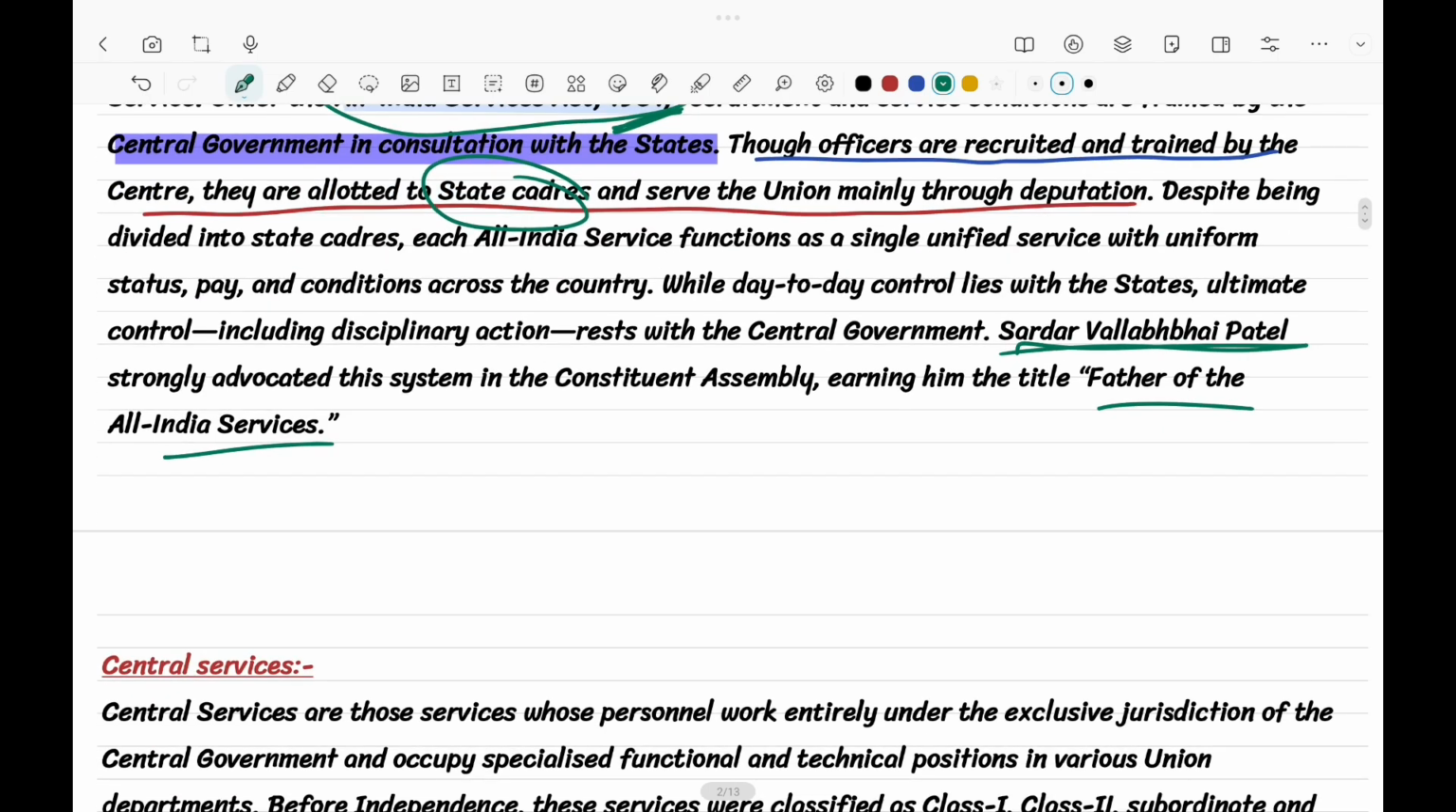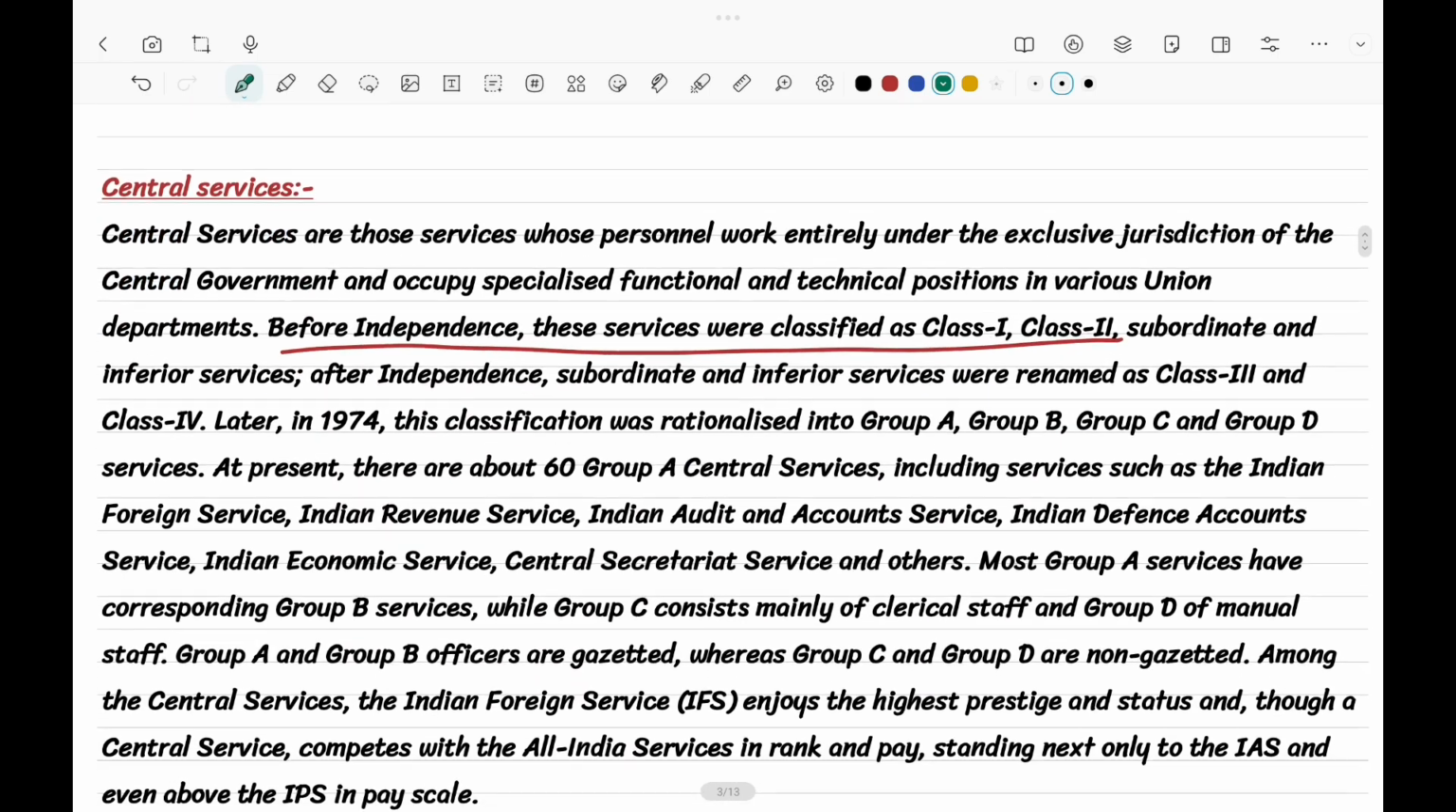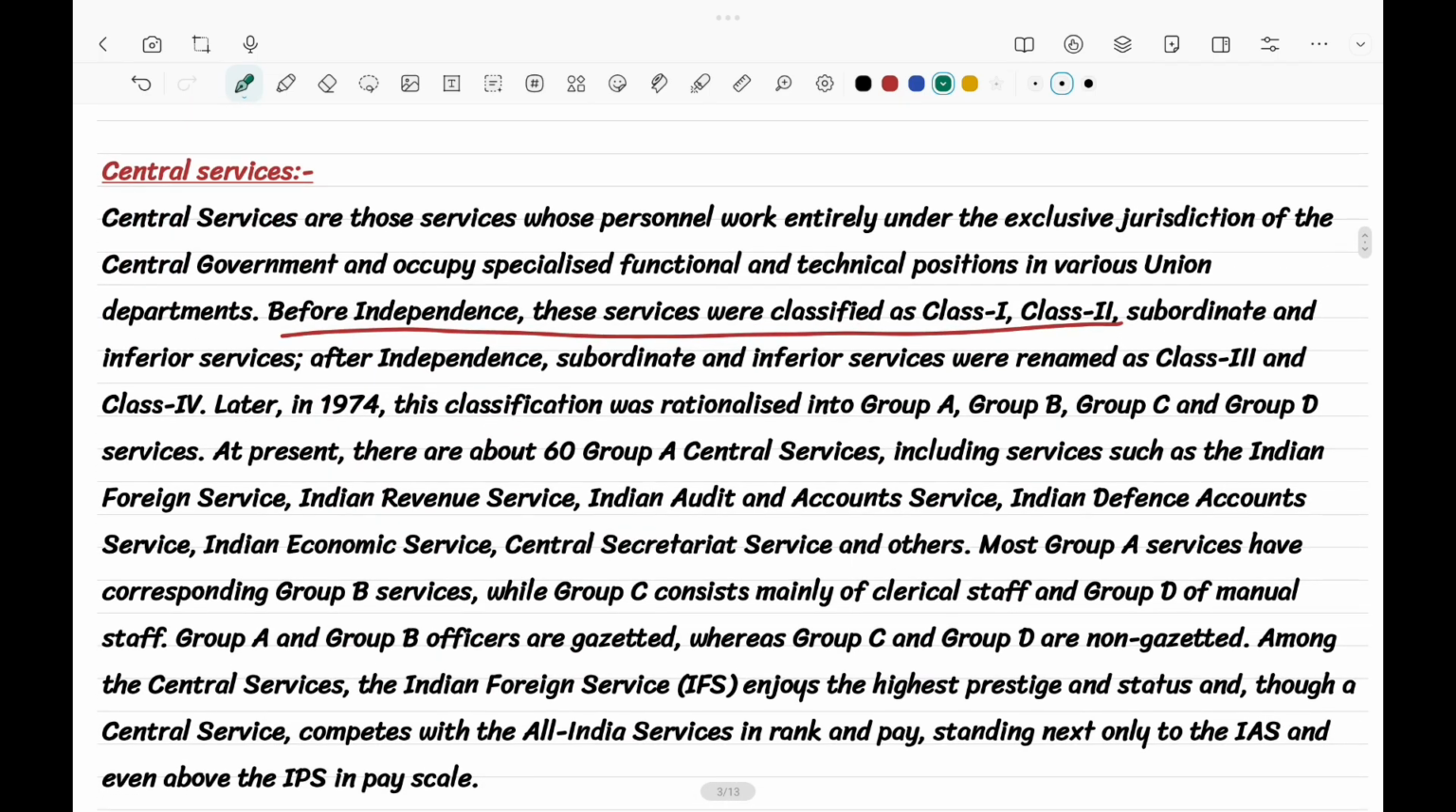You must remember this. The second point is central services. Each particular state will have group A, group B, group C, and group D services, at the state levels. Before this group A, B, C, D, there used to be four classes: class 1, class 2, class 3, and class 4. In 1974, they were again segregated as group A, B, C, D.